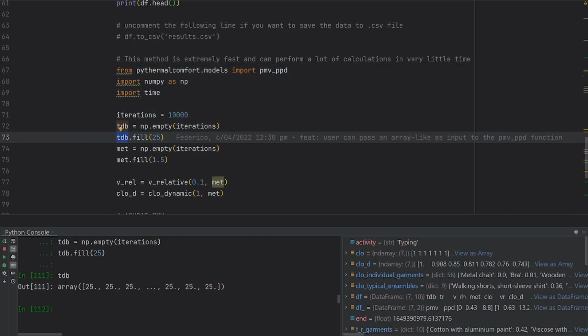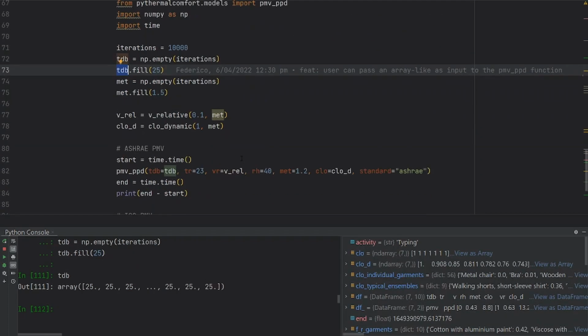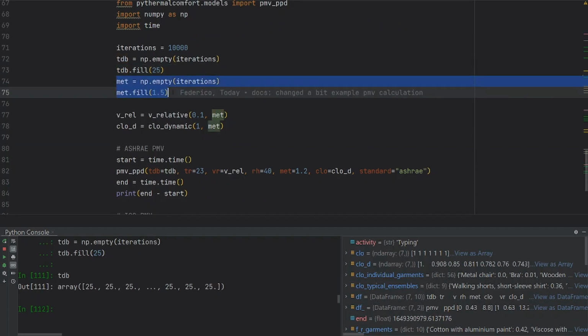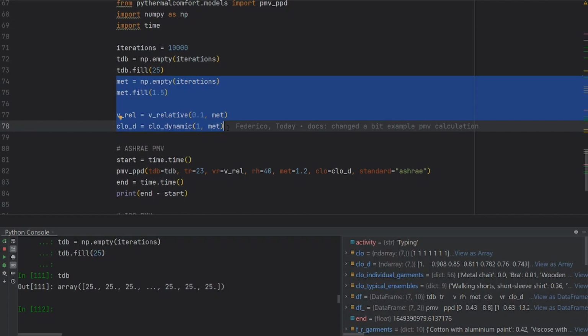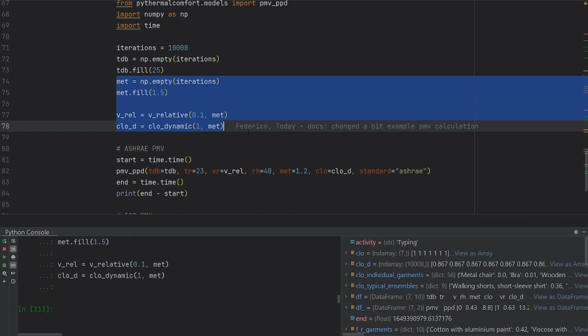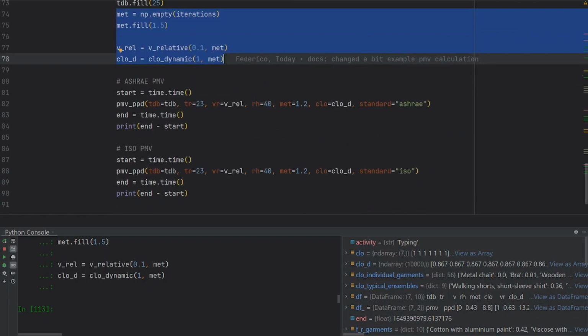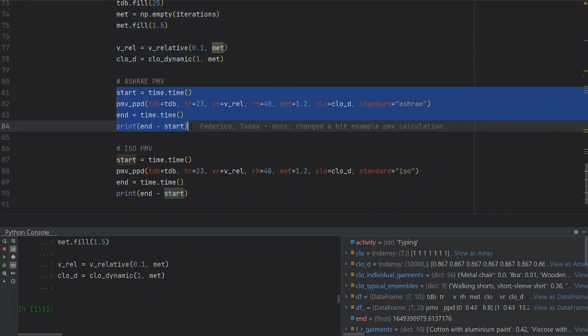And you can see this is an array of 10,000 entries. I also have the metabolic rate. I calculate the relative velocity and dynamic loading, and you will see that the calculation is practically done in no time. And then here I time the function. So to run 10,000 calculations is going to take only a few seconds.